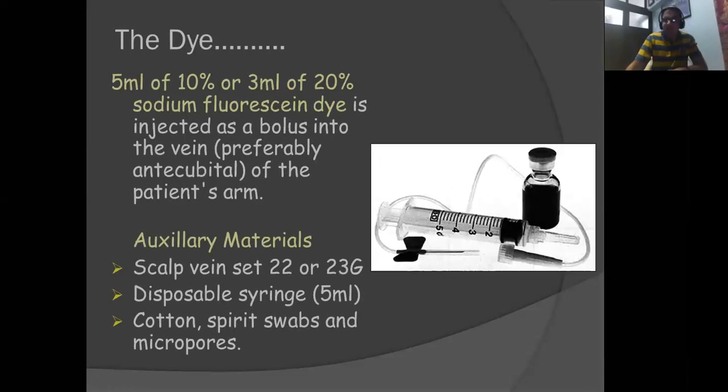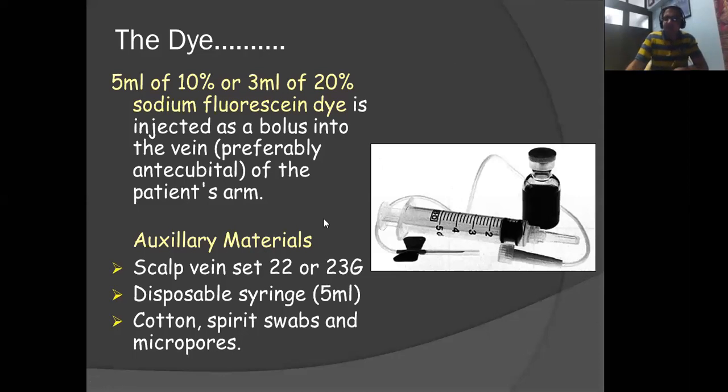So regarding the dye, it is usually available in two concentrations, either 5 ml of 10% or 3 ml of 20%. The dye is injected as a bolus into the vein. The antecubital vein is preferred because it is the most accessible. However, in patients who have very thin veins, or if the antecubital vein is blocked, the next obvious choice is the veins on the forearm, preferably at the wrist.